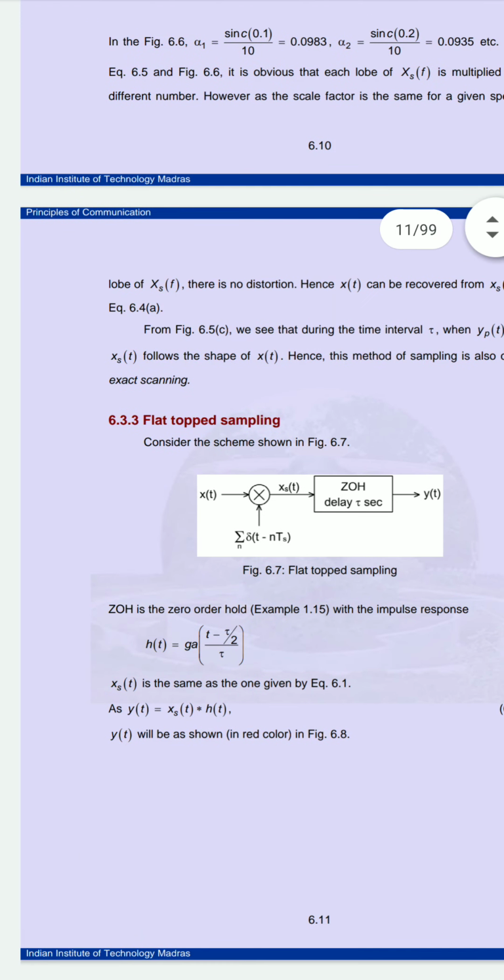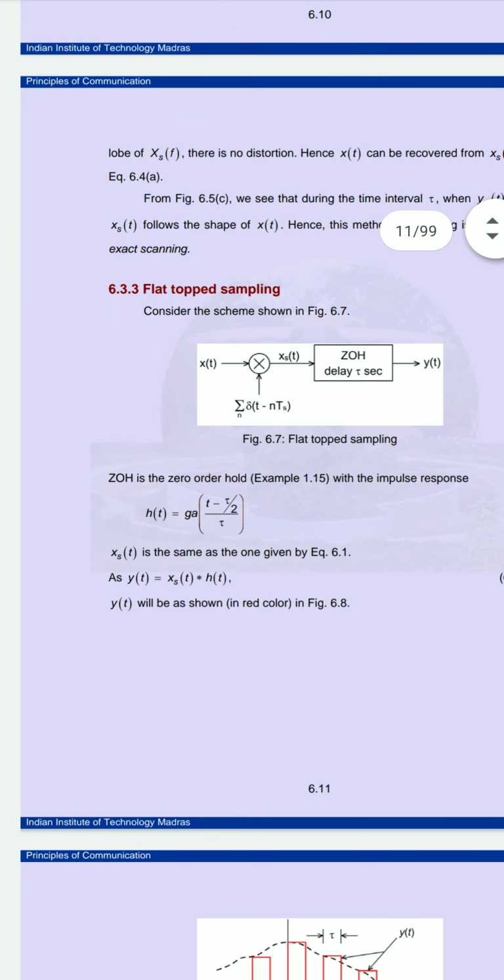Now we are supposed to study flat-topped sampling. If we consider the diagram shown in figure 6.7, here we are using the zero order hold with the impulse response which we studied in 6.1.